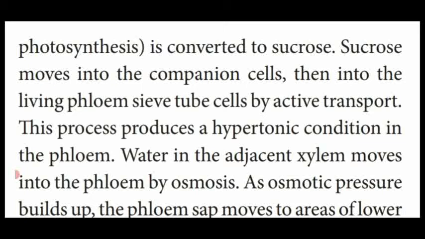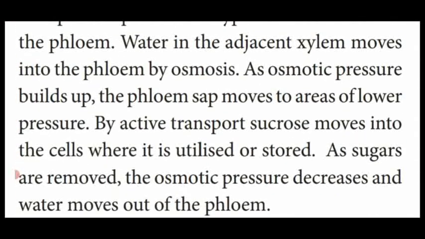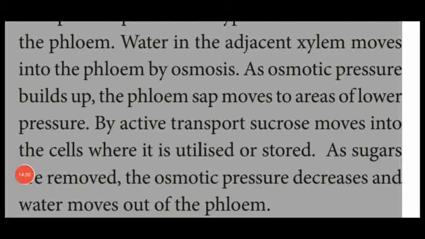Then what will happen? The phloem transports the food material, now the pressure decreases. So the water oozes outside from the phloem to the xylem. That is said to be translocation of phloem elements.